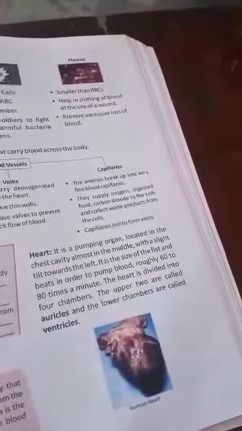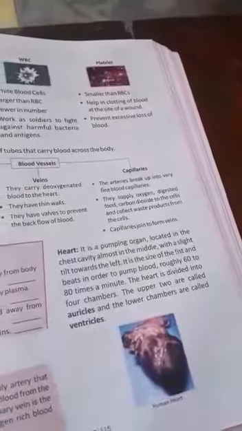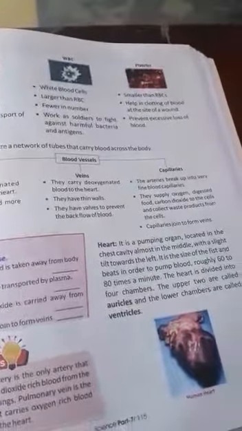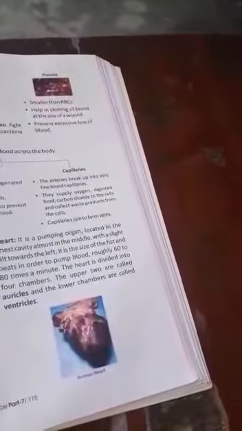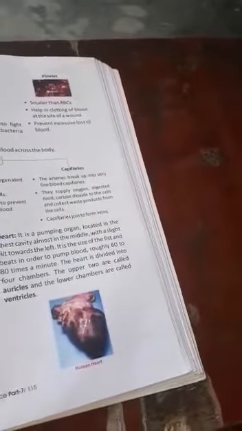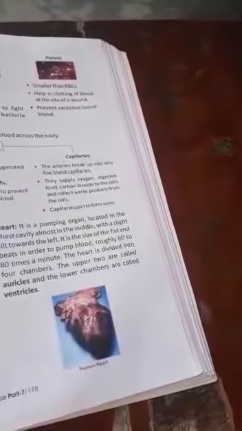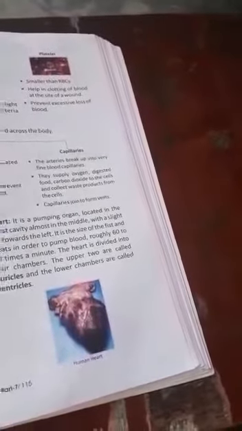Veins have thin walls, arteries have thick walls. The pressure is high in the arteries. When the arteries break into a very fine network-like structure, that is known as a capillary. It supplies the oxygen and collects carbon dioxide from the cells. Capillaries join to form the veins.